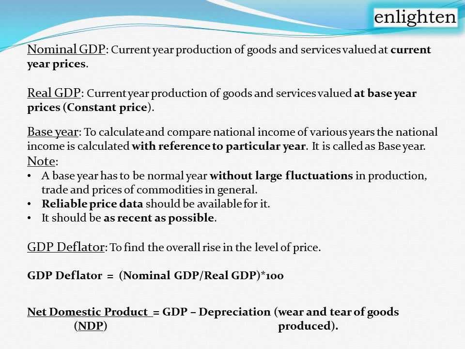Like that, the total value of final goods and services produced is called GDP. Out of the total value, some of the money is spent for maintenance or services or something like that. Those values are considered depreciation values. Depreciation means wear and tear of goods produced.